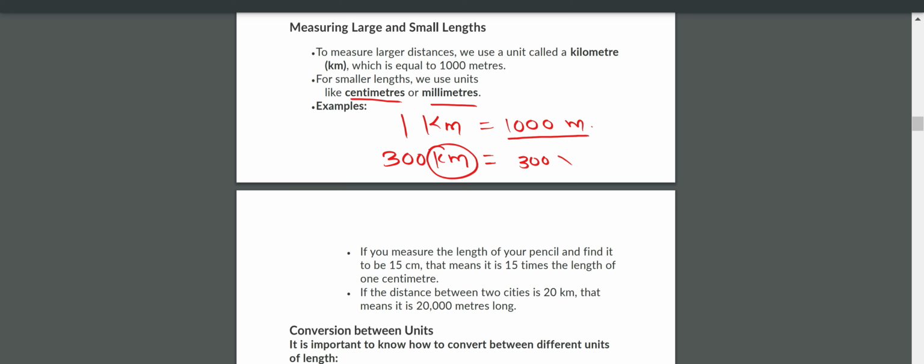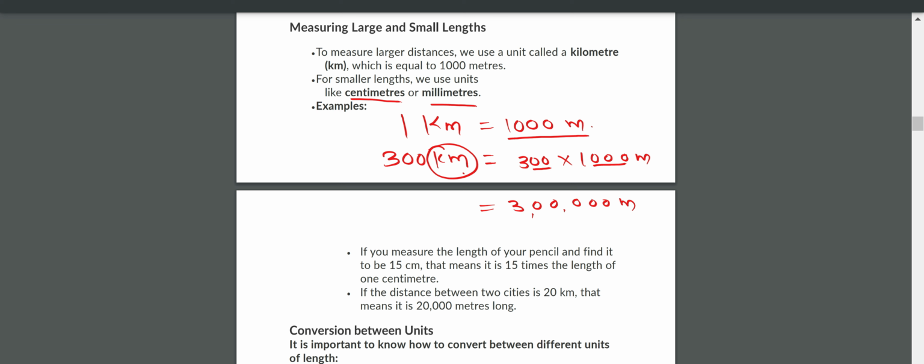So 300 into 1000 meters. Here with 2 zeros, here with 3 zeros, that is 5 zeros. That is equal to 3 lakh meters.